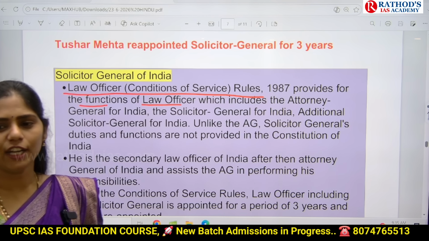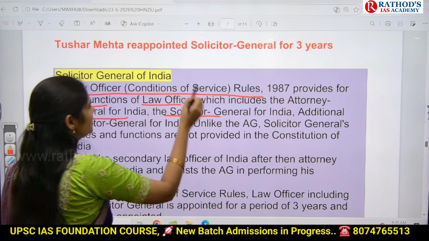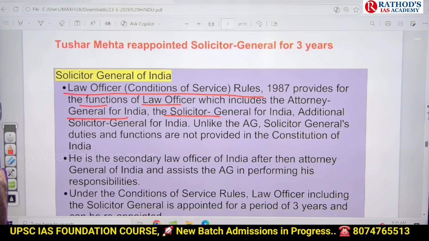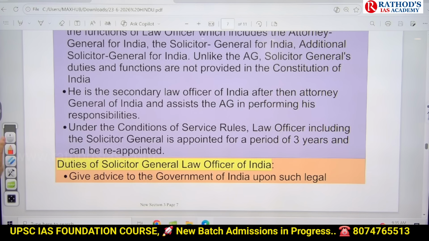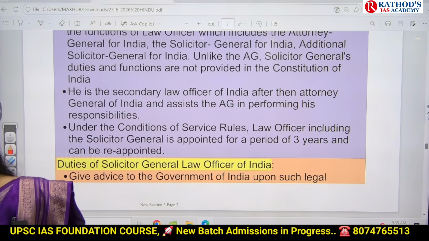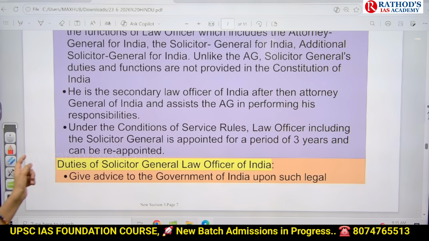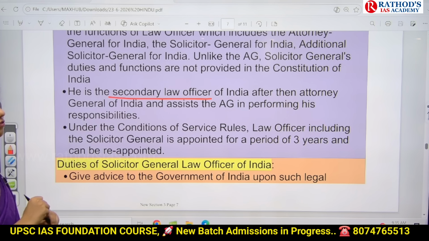Top will be Attorney General, and the person who will assist this Attorney General will be Solicitor General of India. Attorney General is the first law officer, and Solicitor General of India is the secondary law officer of our country after the Attorney General of India.